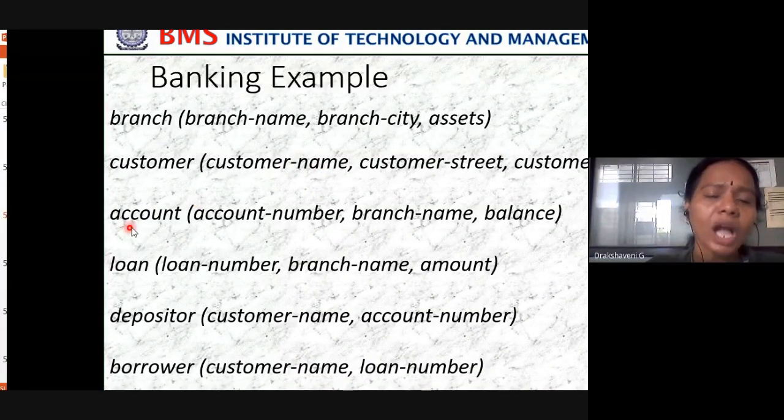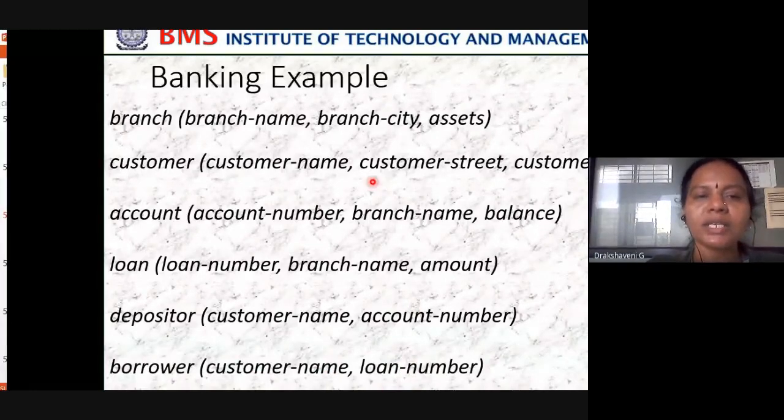Then account: account number, branch name and balance. In the loan relation: loan number, branch name and amount. In depositor: customer name, account number. And in borrower, we have customer name and loan number. So these are the relations present in the banking database.